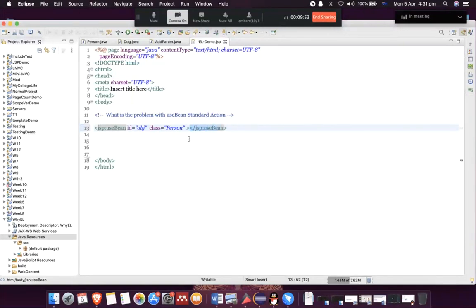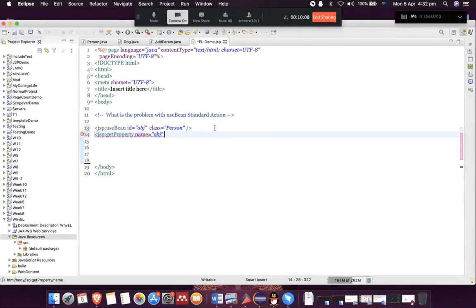I can actually use the short format here. Then I'm going to say JSP get property. Name is going to be object, of course, but the property I want is the name of the dog. Okay.